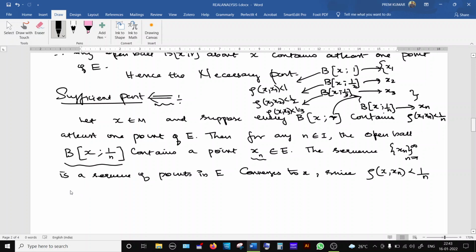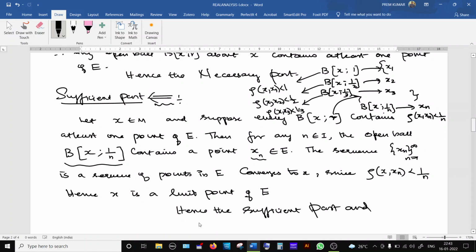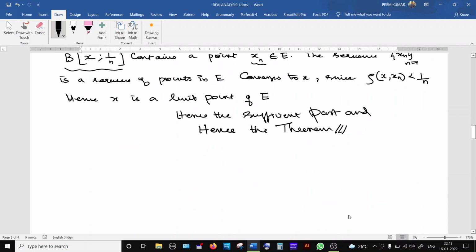Hence, since we found a sequence in E converging to this x, therefore what can you tell about x? Hence, x is a limit point of E. So that is what we proved in the sufficient part. Hence the sufficient part, and hence the theorem. This completes the theorem.